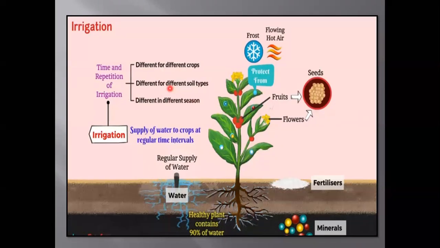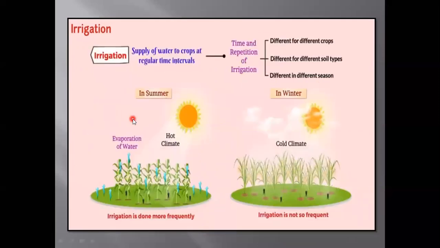A healthy plant requires regular time intervals of irrigation. For example, in summer season, because of the hot climate, evaporation of water is higher than in winter season. So irrigation is done more frequently in summer season. However, in cold climate, irrigation is not so frequent.